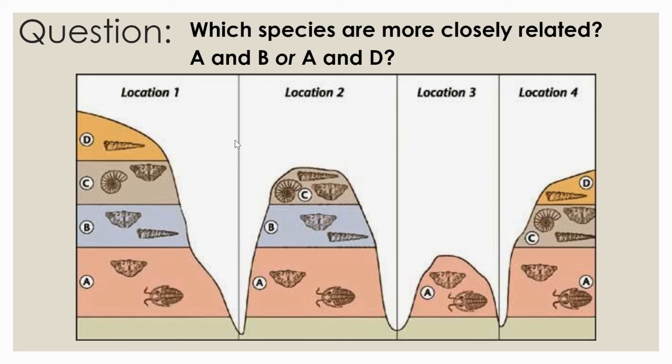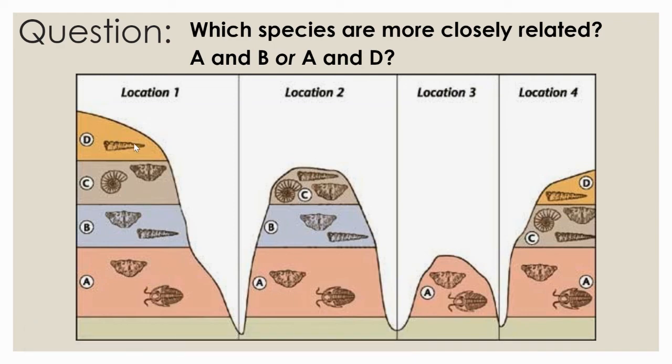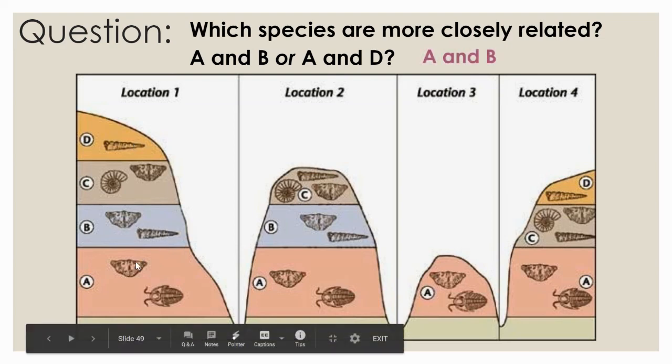Which species are probably more closely related to each other? A and B, or A and D? Well, this is A and B. They are very closely related to each other, more likely because they are closer in time. This group might have descended to begin looking like this group, versus A and D, they're much further apart in time.